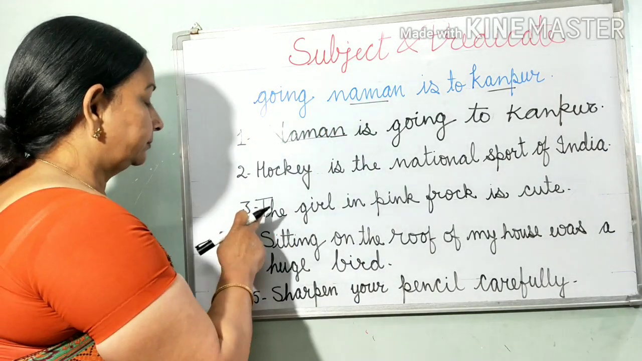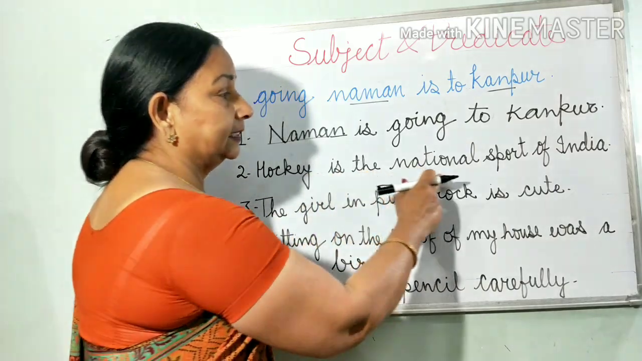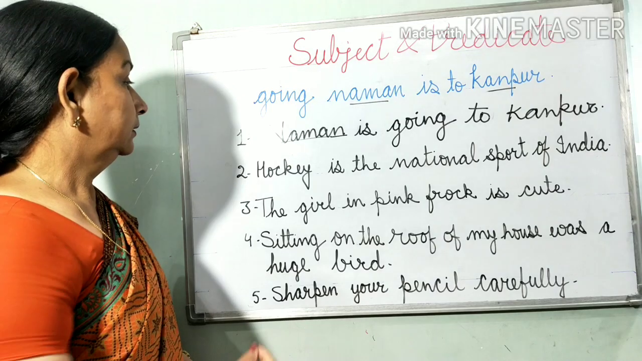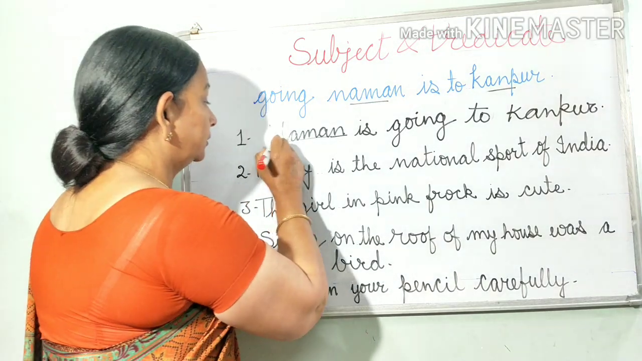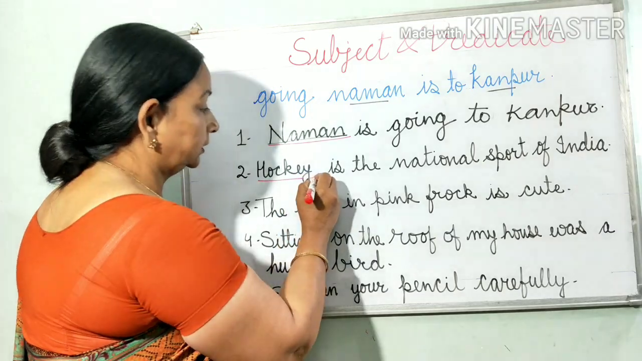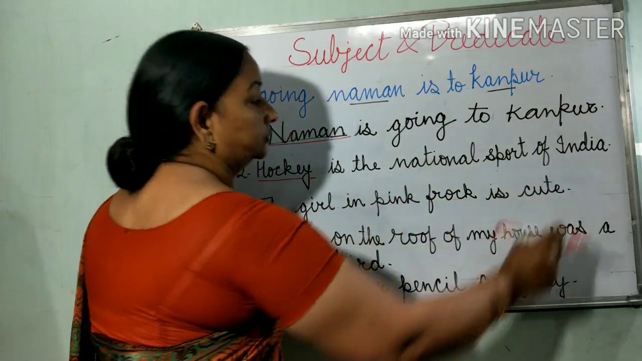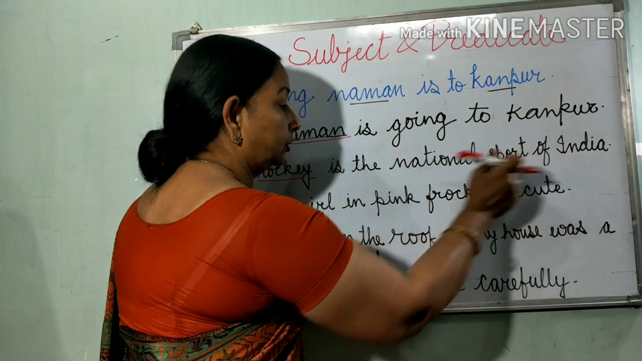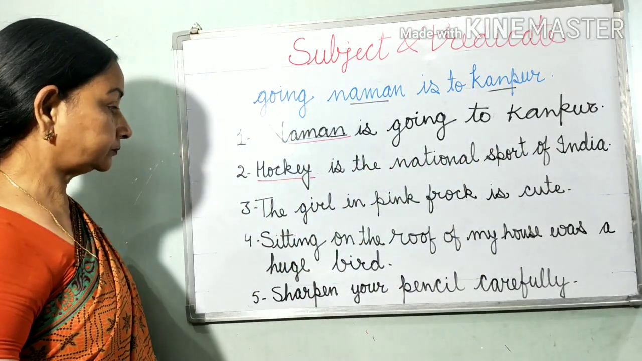Let's see the second example. Hockey is the national sport of India. In this sentence, I am talking about hockey. What is hockey? So hockey is the subject and all other words are predicate. This is what is talked about this hockey.